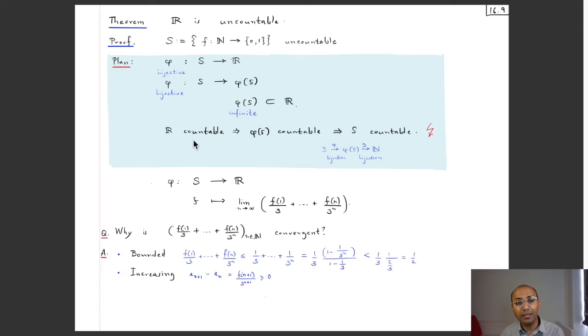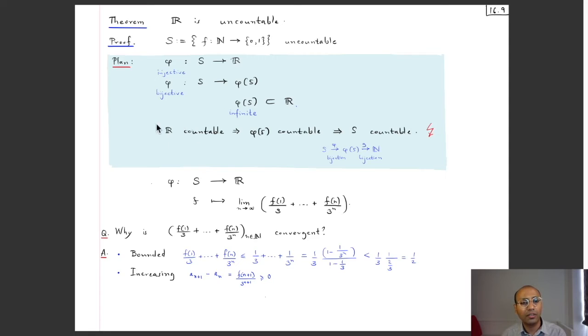Now if R is countable, then since this is an infinite subset of a countable set, this would be countable. So that would mean that there is a bijection from N to this phi(S). And then the inverse of this mapping would be a bijection from phi(S) to N. In the meantime, we also have this original bijection from S to phi(S), which is this phi. So that's also a bijection. And if I compose these two bijections, then I would get a bijection from S to N. But then the inverse of this bijection from S to N would be a bijection from N to S. And so this would mean that S is countable, but we have just seen that this set S is uncountable. So that's a contradiction.